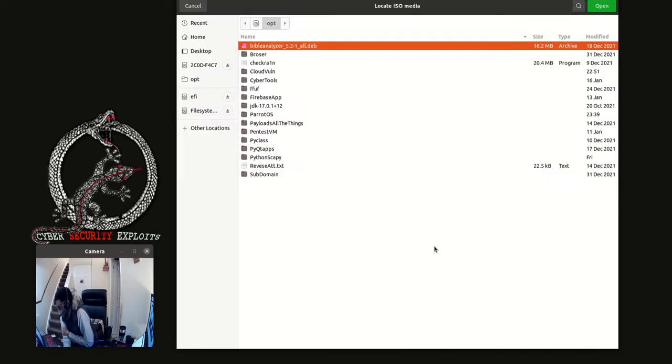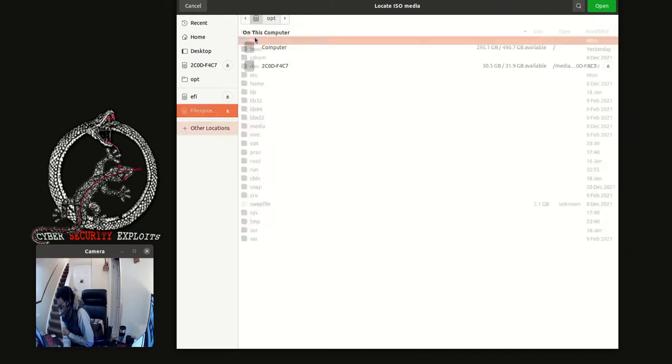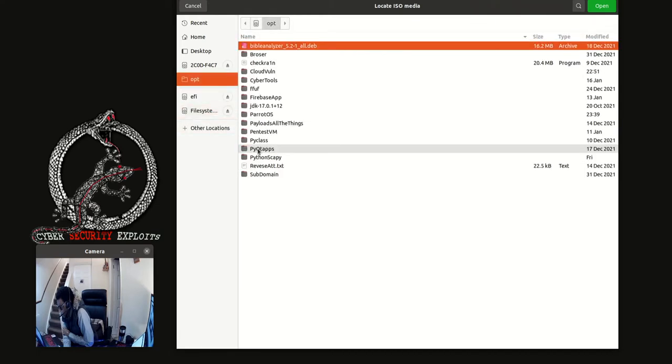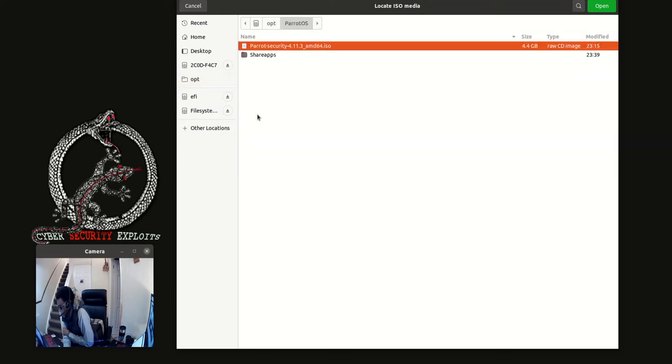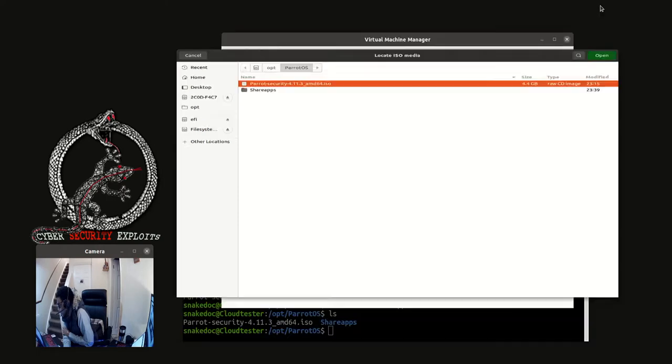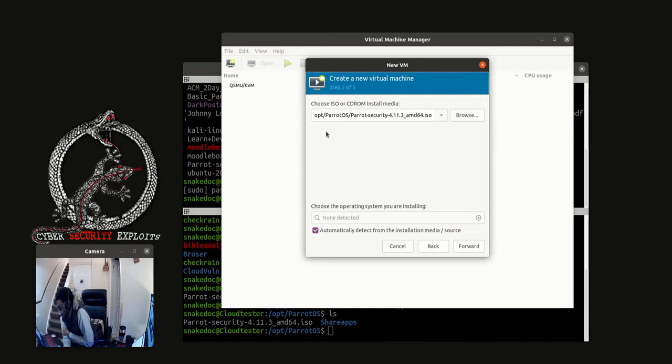So just go browse local, other location, options. So we are Parrot, then that's the ISO image here. We'll click open. So that's the path. Choose the operating system you are installing.